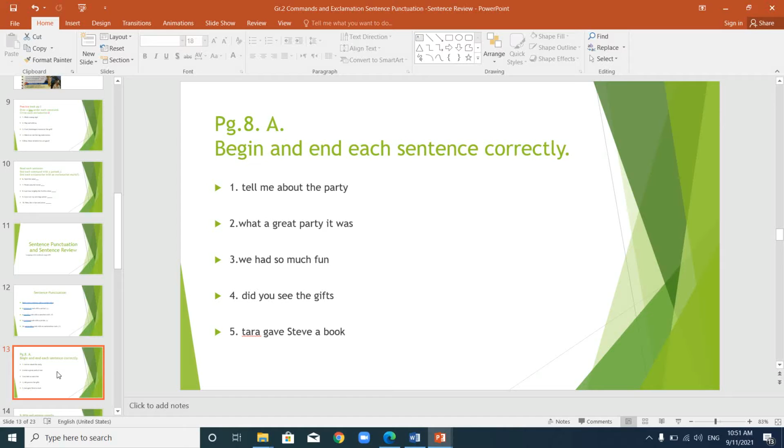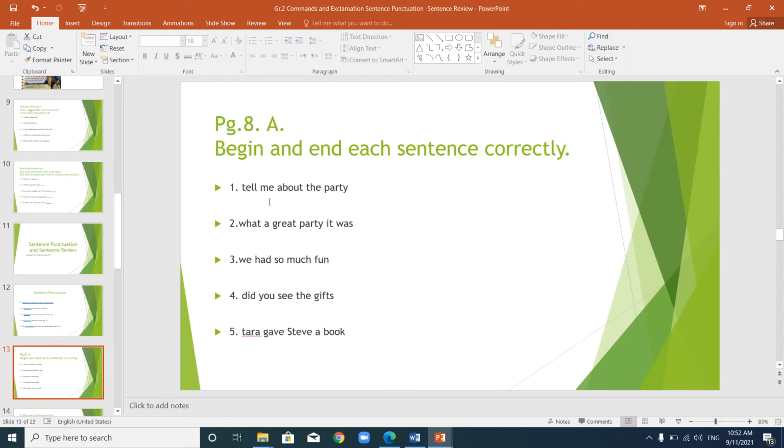Let's do number 1 together. What do the instructions say? It says begin and end each sentence correctly. Begin means to start. I have to start the sentence in the correct way, and I have to end or finish the sentence in the correct way. What are we going to do first? We're going to read the sentence.